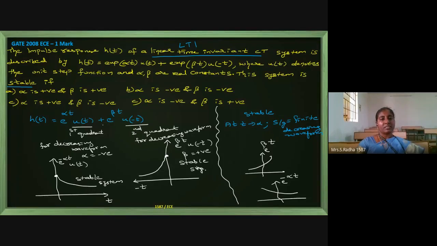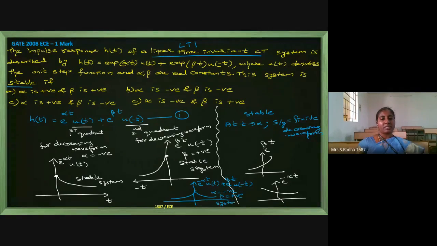Overall, this is equation 1, and the diagram will be like this: in the second quadrant it is increasing, and in the first quadrant it is decreasing. This is the waveform e power minus alpha t u of t plus e power beta t u of minus t, which means alpha is negative and beta is positive. Only then can the complete system be stable.